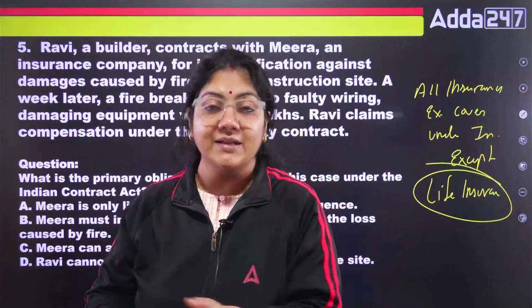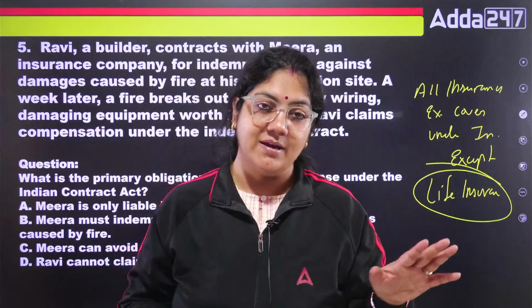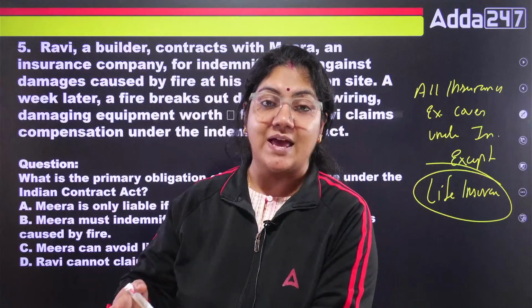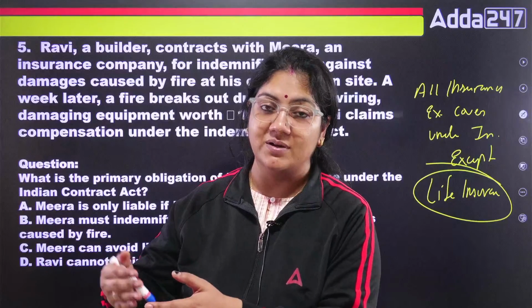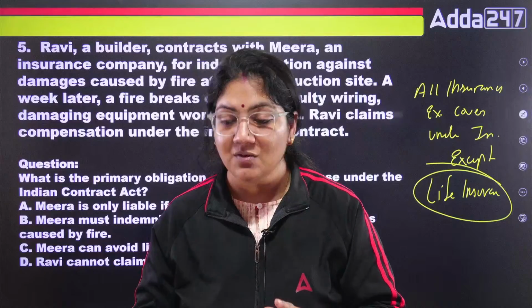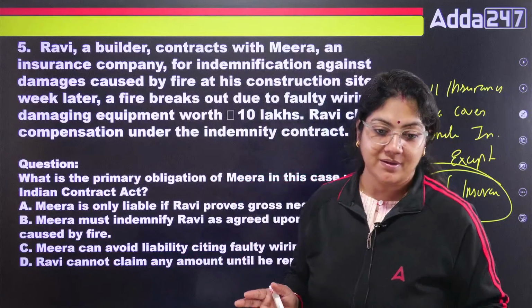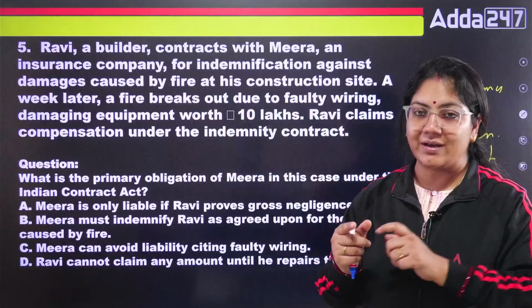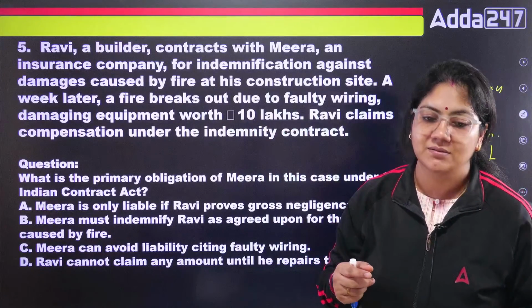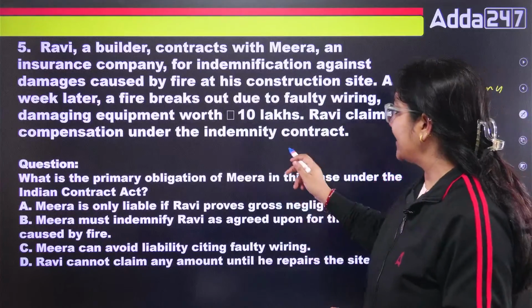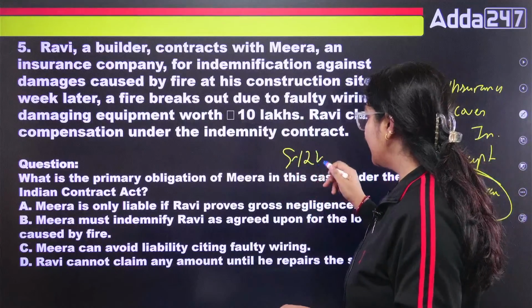But in other insurance, suppose I have taken car insurance of 10 lakh per year, and if any damage happens and the cost of the damage is only 1 lakh, the company will pay me only 1 lakh rupees. This is an insurance example. In health insurance also, the hospital will show the bill and then the insurance company will pay that much amount. So contract of indemnity, Section 124, is very important.